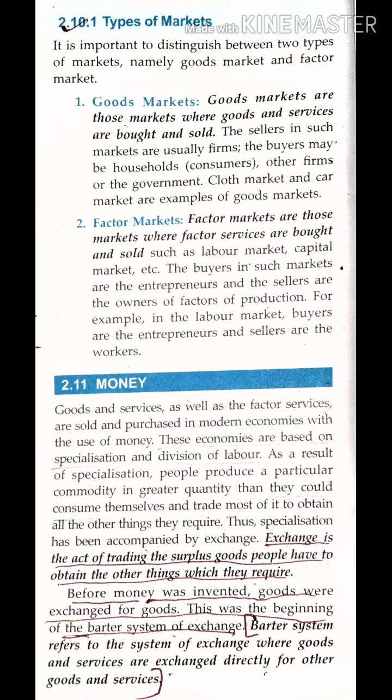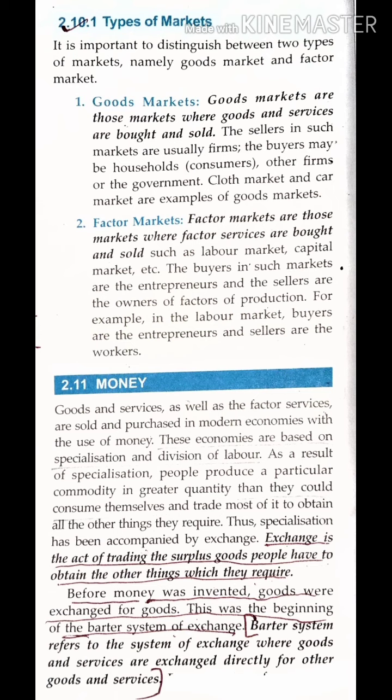Entrepreneurs means owners of the business, and sellers are who? Sellers are the owners of factors of production. Whoever is owning the factors of production, that means the unit of production, they are the sellers. And firms, that means the owners, entrepreneurs who want the factors of production, they are the buyers. So buyers are the entrepreneurs, sellers are the workers. So that is what it is, types of market.